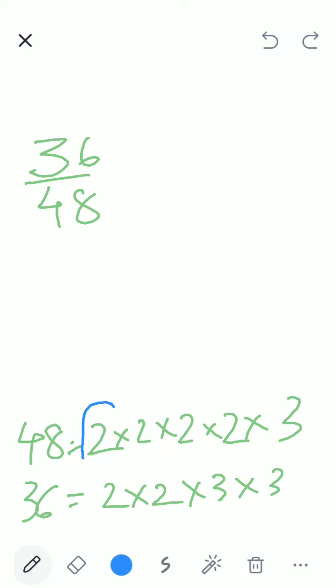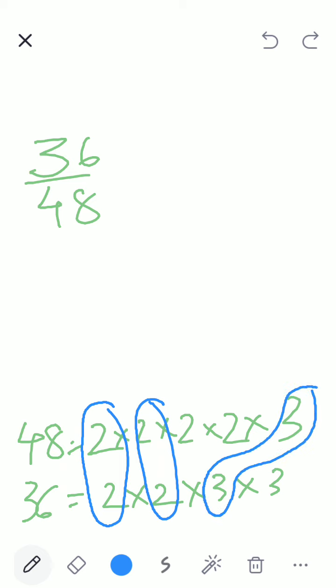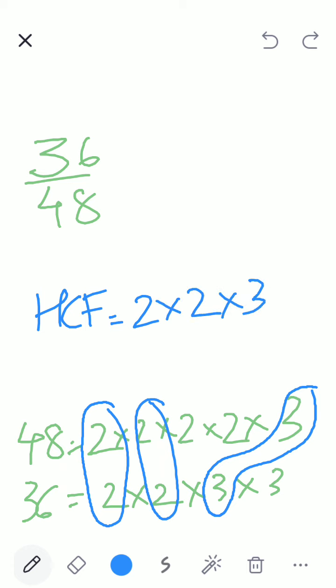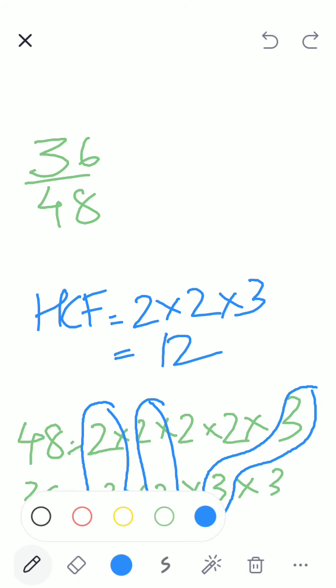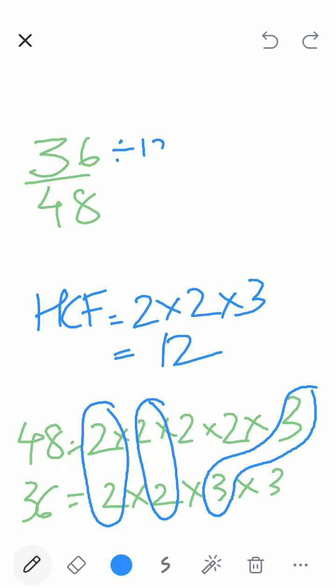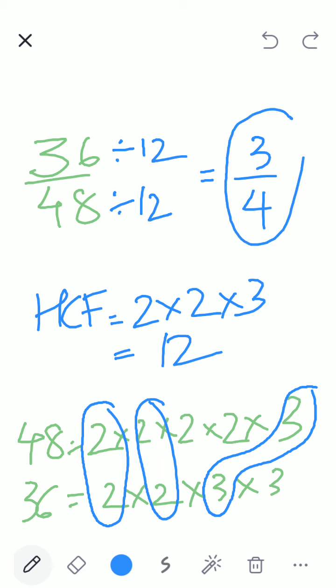So, what are the common factors of 36 and 48? 2, 2, correct. So, HCF is, children, please mute, which is 12. So, I will divide by the HCF. So, I will divide 36 divided by 12, 48 divided by 12, nothing but 3 by 4. 36 divided by 12 is 3, 48 divided by 12 is 4. 3 12s are 36, 4 12s are 48. This is my answer, simplest form.